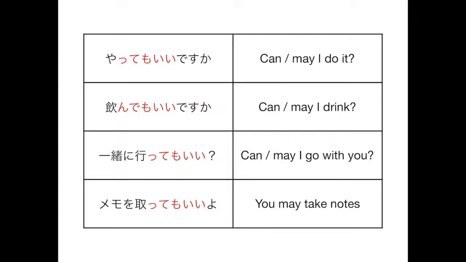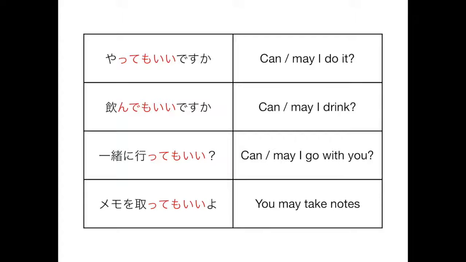Okay, and then the next one is nomimasu, which is to drink, as you remember. And so we're going to change that to te form. So nomimasu becomes nonde. And then you just add mo ii desu ka. So can I drink or may I drink is nonde mo ii desu ka? Okay.